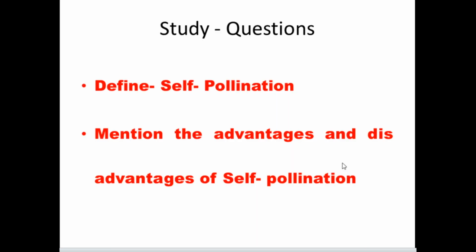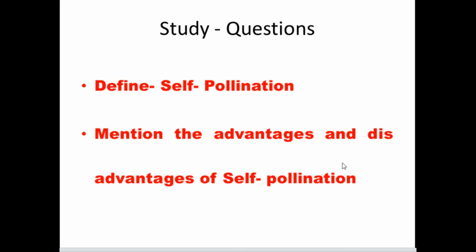So today we have studied what pollination is, the importance of pollination, and the types of pollination. There are two types of pollination: one is self-pollination, another is cross-pollination. Then we have studied self-pollination, its advantages and its disadvantages.